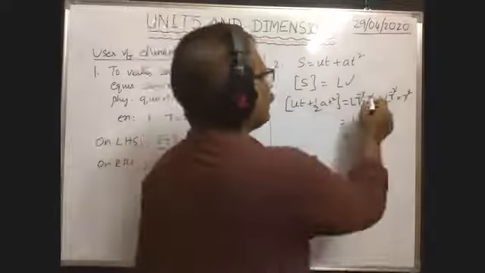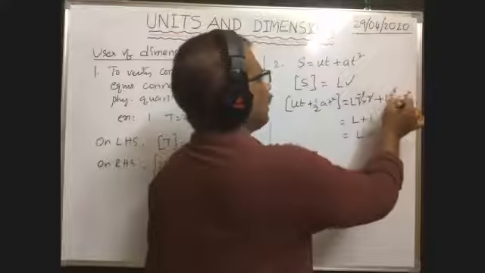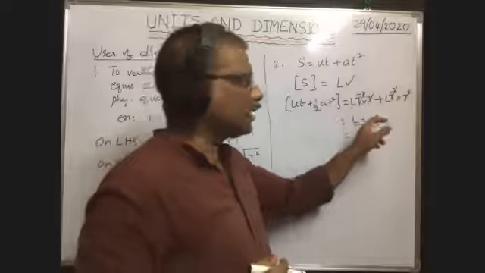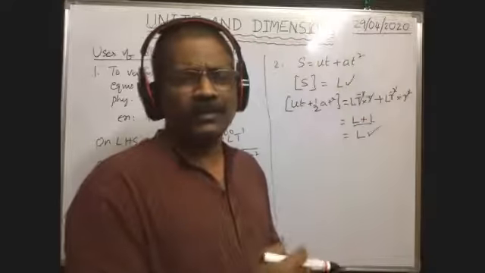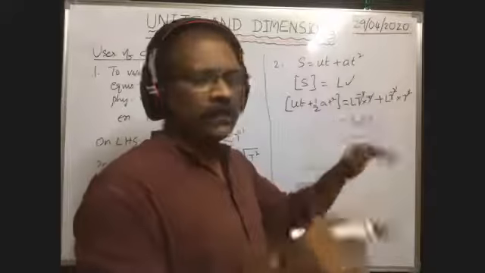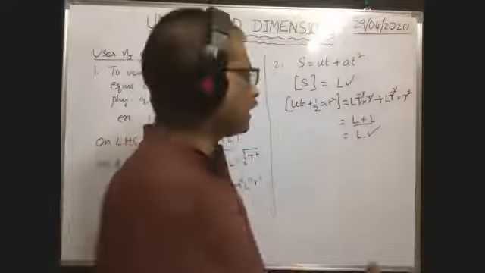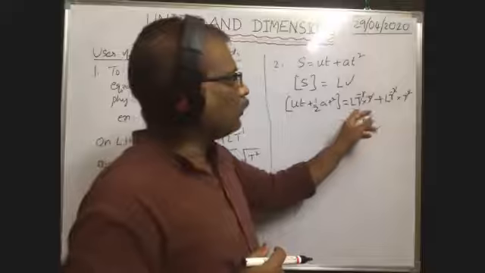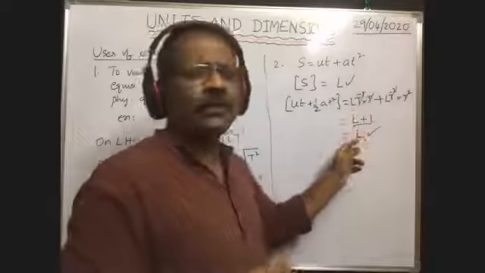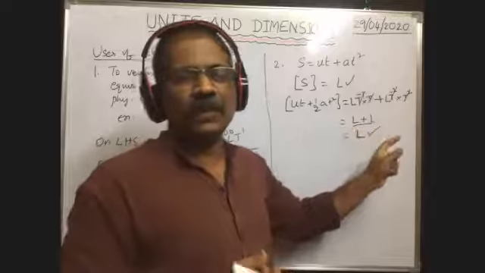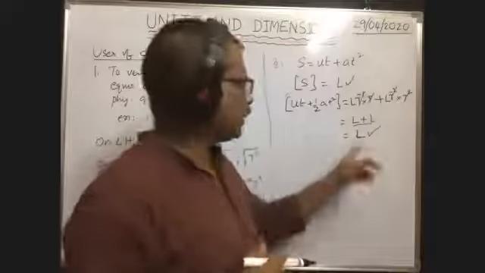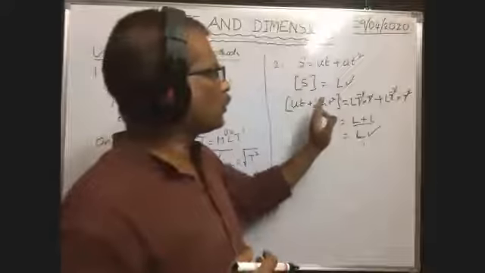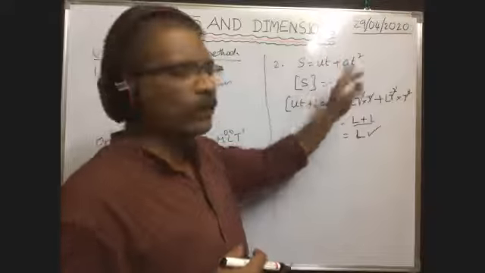Now here T to the power of minus 1 cancels, T square to the power of minus 2 cancels. L plus L, length plus length. Centimeter plus centimeter means one more centimeter, a unit. When you add them, you get the unit centimeter only. That's why the symbol is L. If you add two units of length, you get a unit of length only. If you add centimeter plus centimeter, you won't get joule. So it is equal to the unit of length only, represented with L. From these two, on the left hand side and right hand side, the dimension formulas are the same.